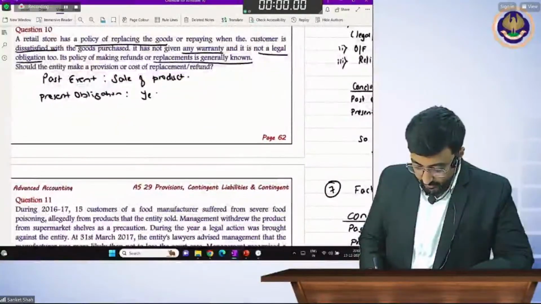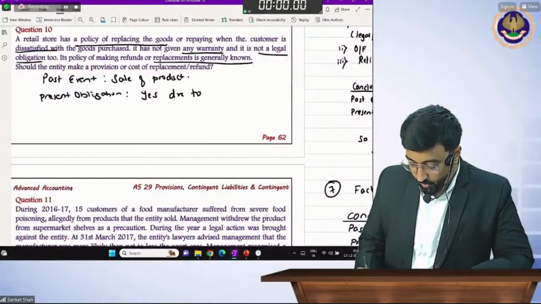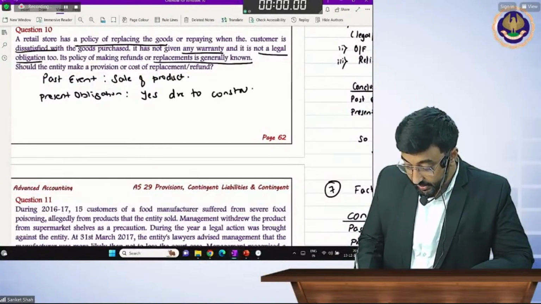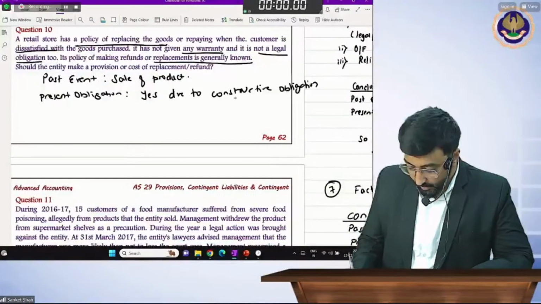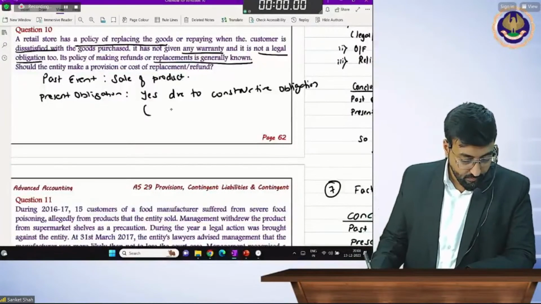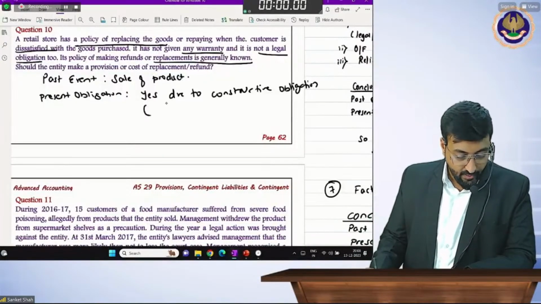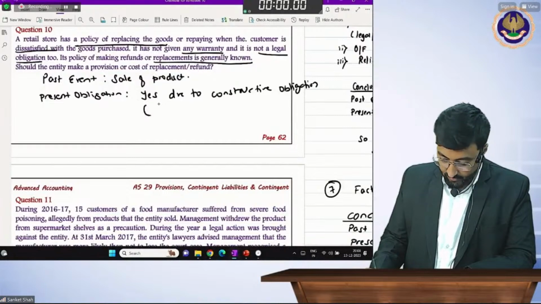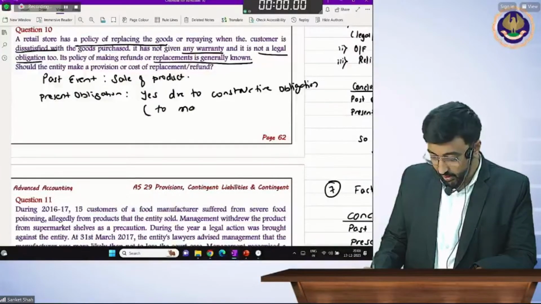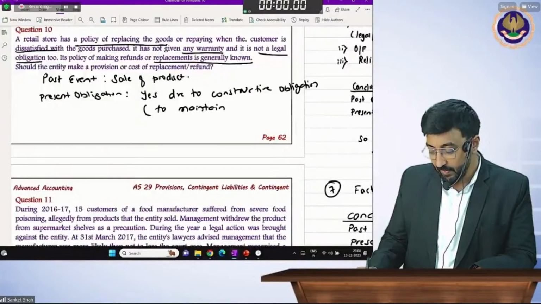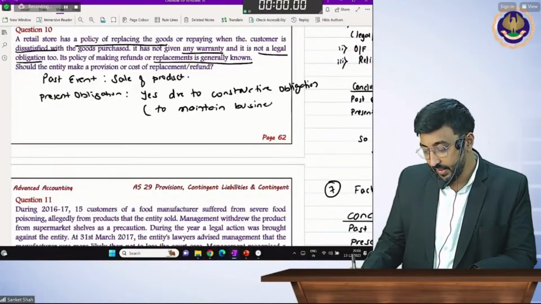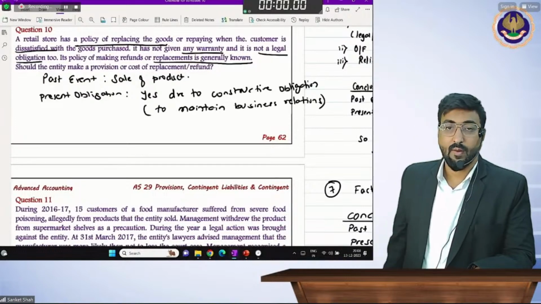Yes, due to constructive obligation, not legal. And why is it a constructive obligation? To maintain business relations. Very good. To maintain business relations.